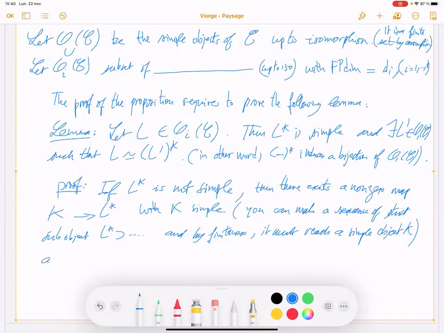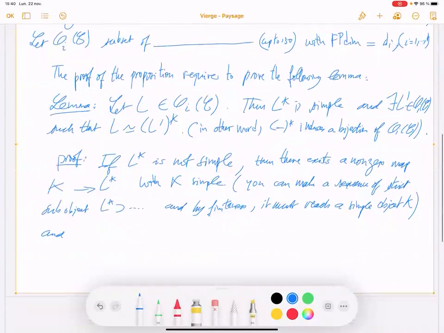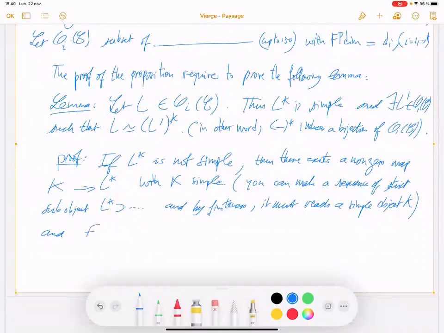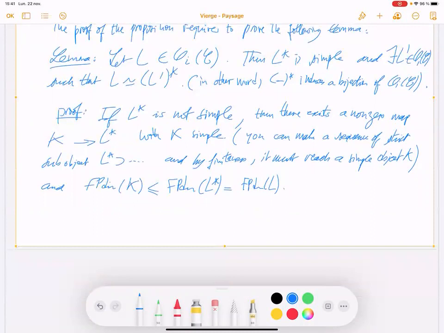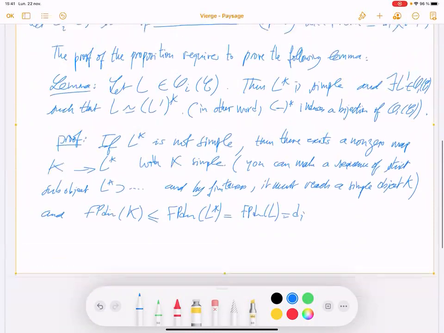And the subobject. So the Frobenius-Perron dimension of K is less than the Frobenius-Perron dimension of L star, which is equal to the Frobenius-Perron dimension of L, which is equal to di.